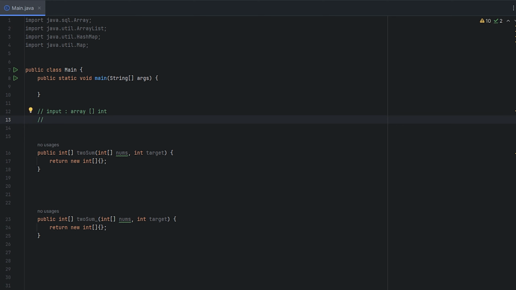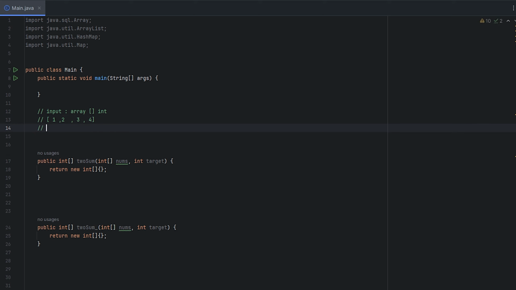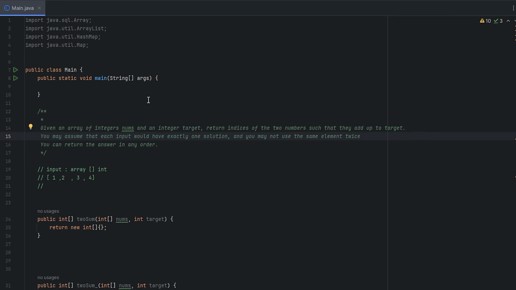So we have an array, right? Let's do 2, 3, 4. And what we want to do is loop through it. We want to try every single combination because we know for sure that an answer will exist, because that's stated in the instructions: given an array of integers, nums, and an integer target, return, and we can assume that each input will have exactly one solution, right? So we have it set up so we're returning an empty array at the end.